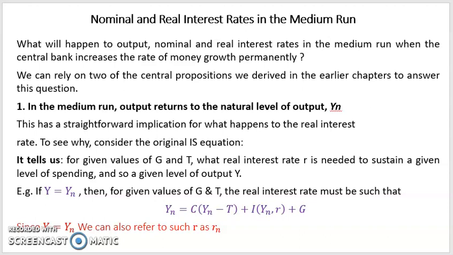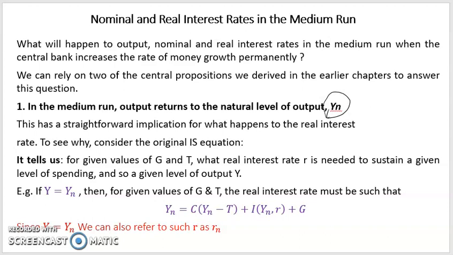So to answer this question, we can rely on two of the central propositions we derived in the previous chapters, in chapter 10 to 13, as well as one that we derived in macroeconomics 2 in chapter 8. So in the medium run, the first proposition is that output returns to the natural level of output, Yn. So Yn represents the natural level of output. This is quite a straightforward implication for what happens to the real interest rate.